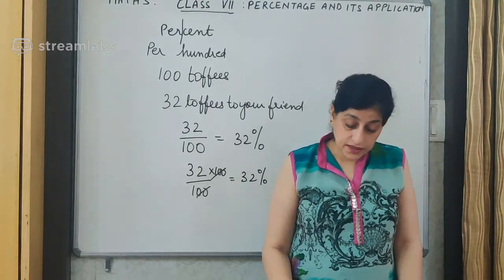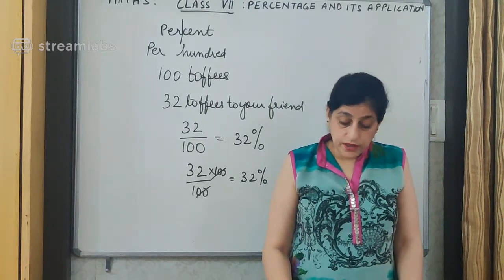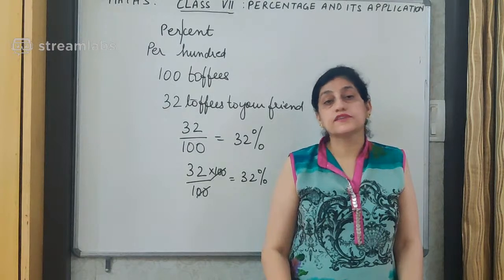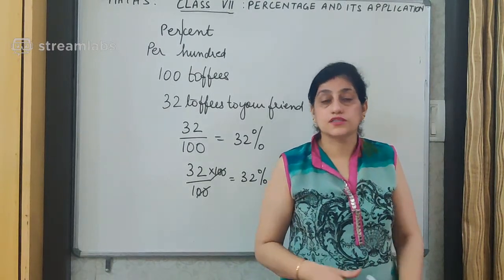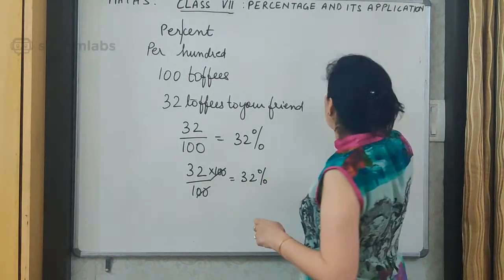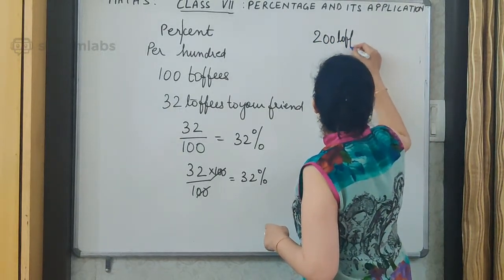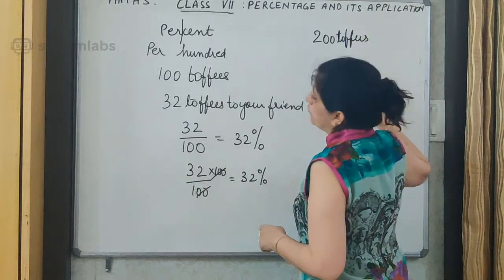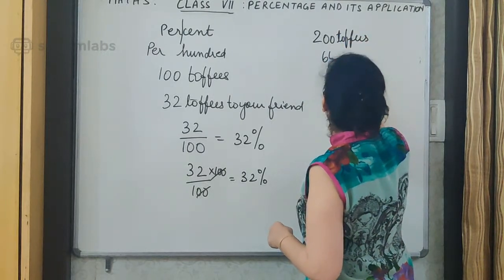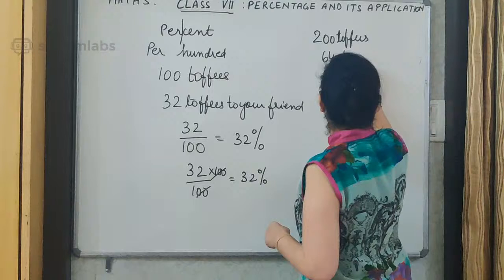But to convert the given number into percent, we will need to find out that the given number is out of how much. Suppose now I say you have 200 toffees. Okay? And out of the 200 toffees, you give 64 to your friend.